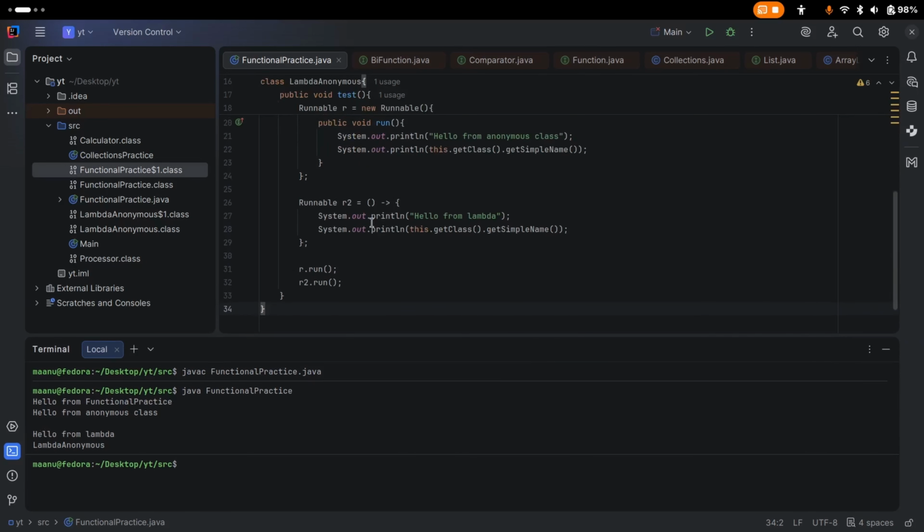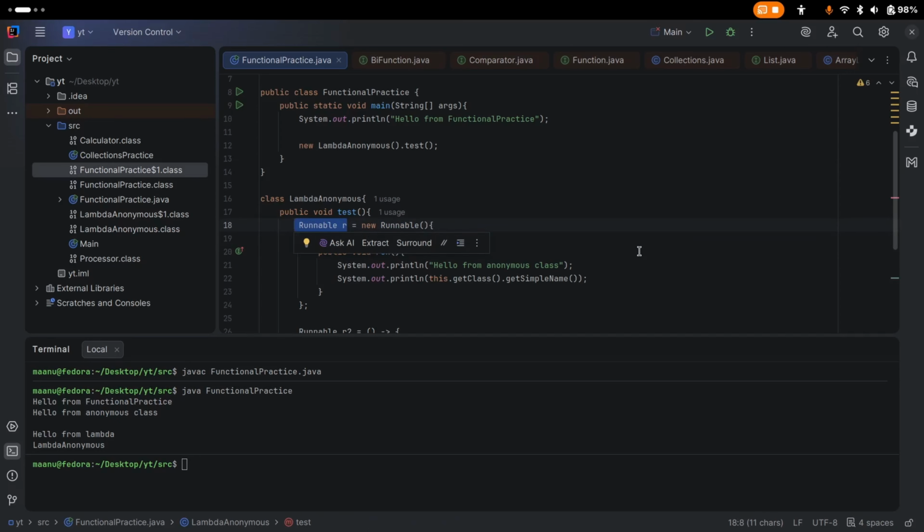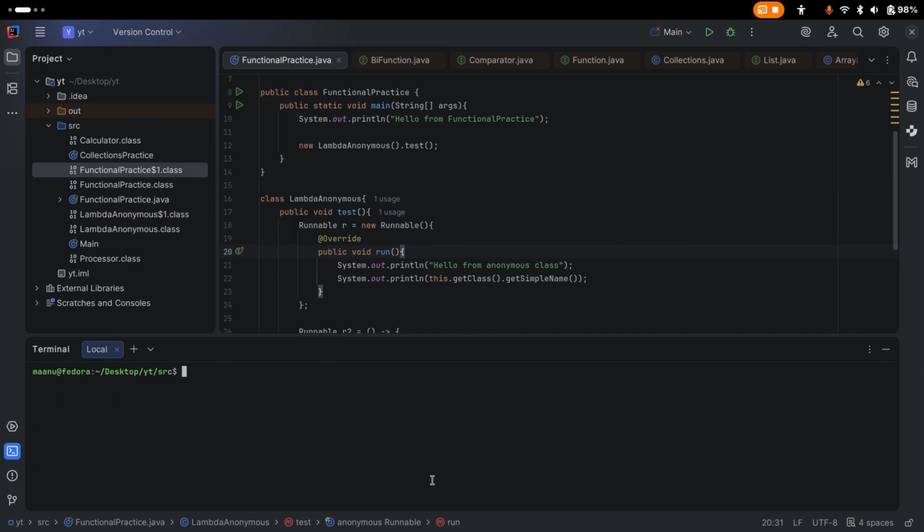But if we call this on lambdas, lambdas don't introduce a new level of scope. So they will just point to the enclosing class, which in this case is LambdaAnonymous, so we got this name. And here, this will point to the Runnable instance itself. So this is one difference.